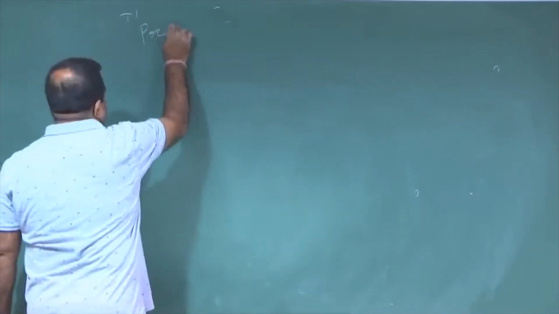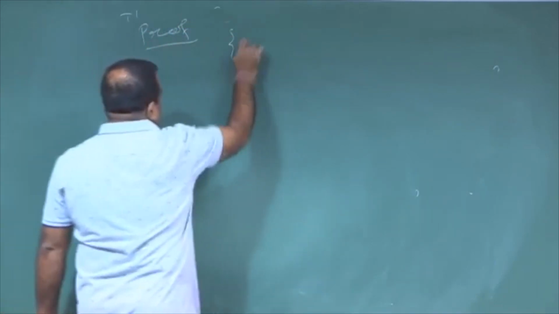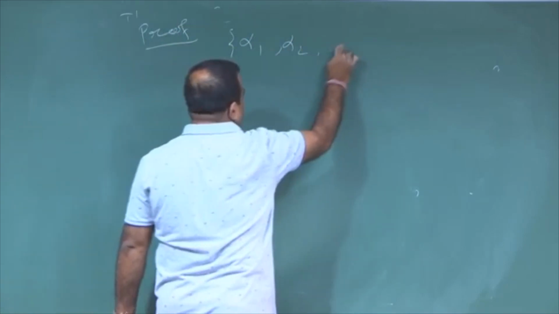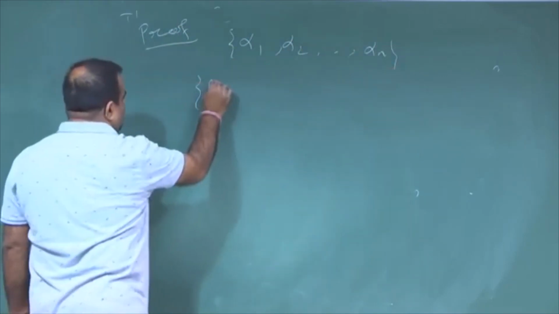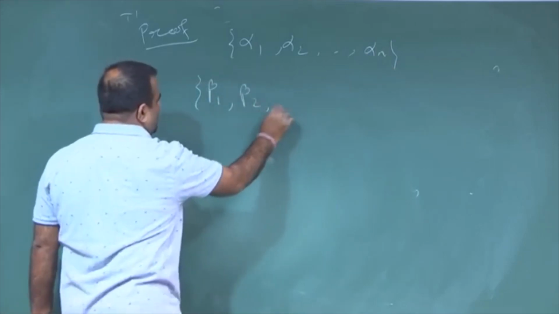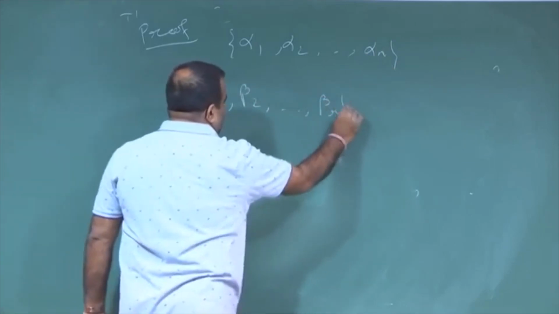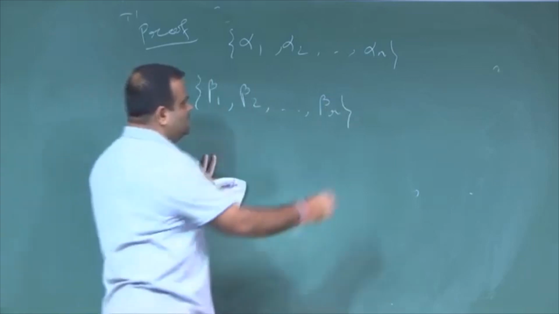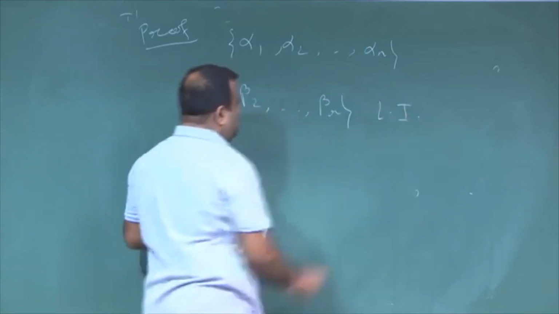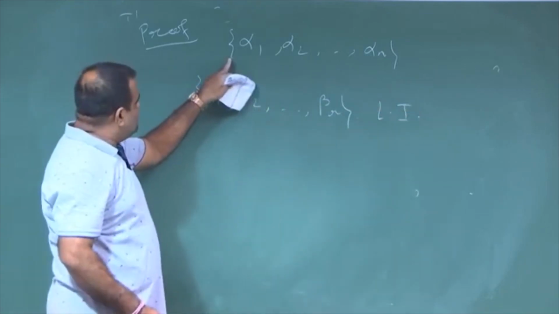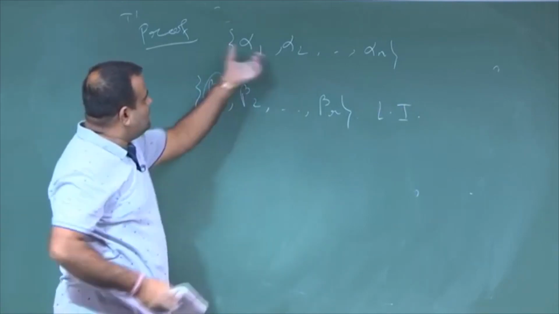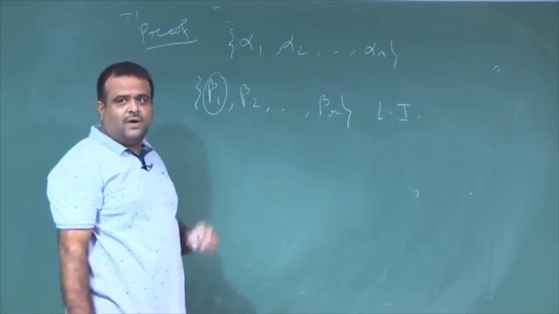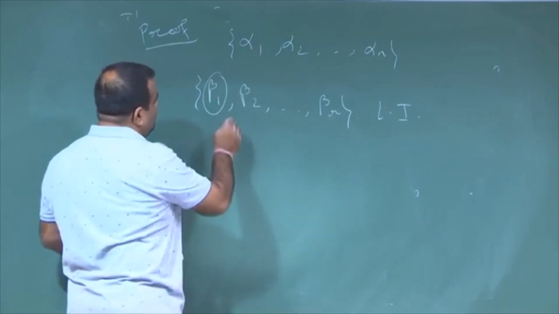So, I am just giving you a rough idea of the proof. How to prove this? Alpha 1, alpha 2, ..., alpha n is a basis, and we have the set beta 1, beta 2, ..., beta r. These are a linearly independent set of non-zero vectors. Now, since this is a basis, beta 1 can be written as a linear combination of these vectors, where the sum of the Ci's is non-zero.